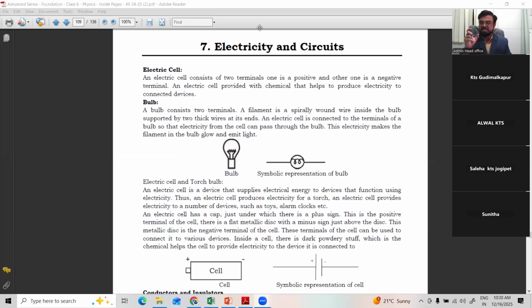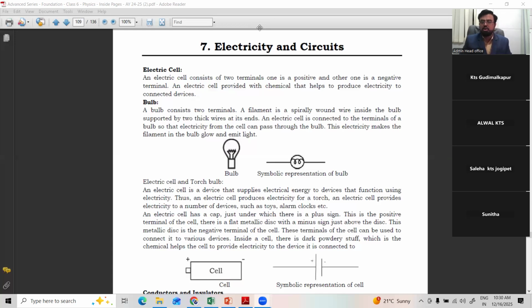And we have seen what an electric cell is. Everybody knows cells are used in the remote control, radios, and various electric appliances. It has chemical energy, and that chemical energy is converted into electrical energy, which makes the torchlight glow, makes the remote control operate the systems, and makes the radio give us sound. All this is because of the cell, which contains two terminals, positive and negative.